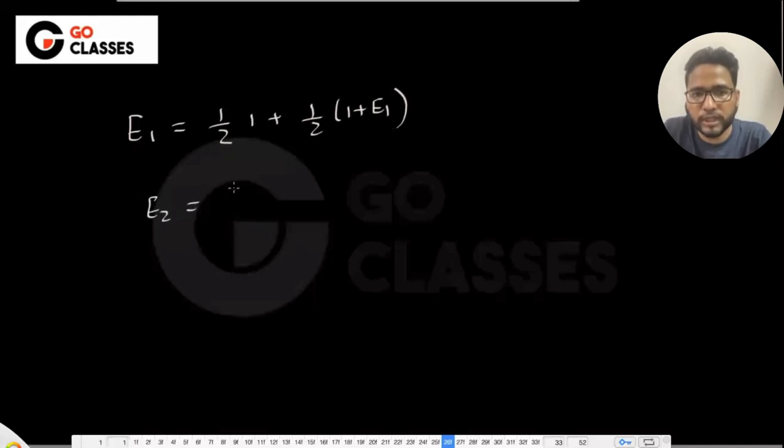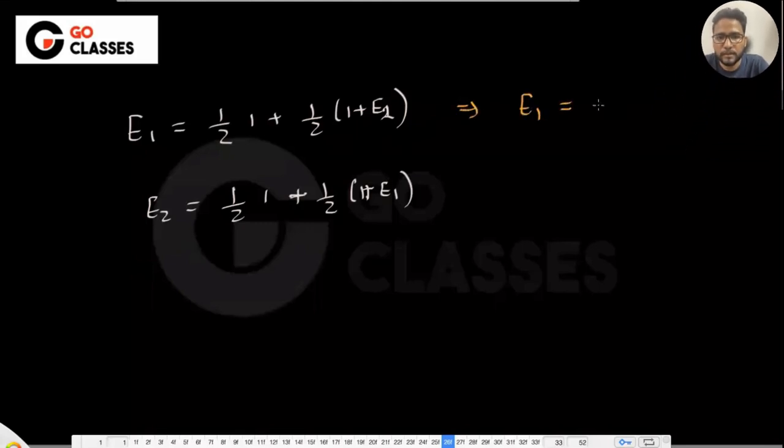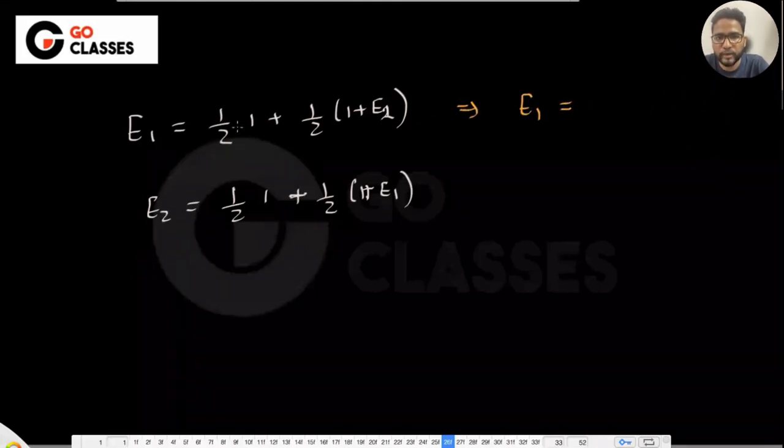This is the E2 equation I got, which is 1 by 2 into 1 plus 1 by 2 into 1 plus E1. Okay, so let's just calculate it. What are you getting? Can anyone tell me the answer? This equation is E1 equal to 1 by 2 plus 1 by 2, which is 1, plus E2 by 2. This is E2 equal to 1 plus E1 by 2.